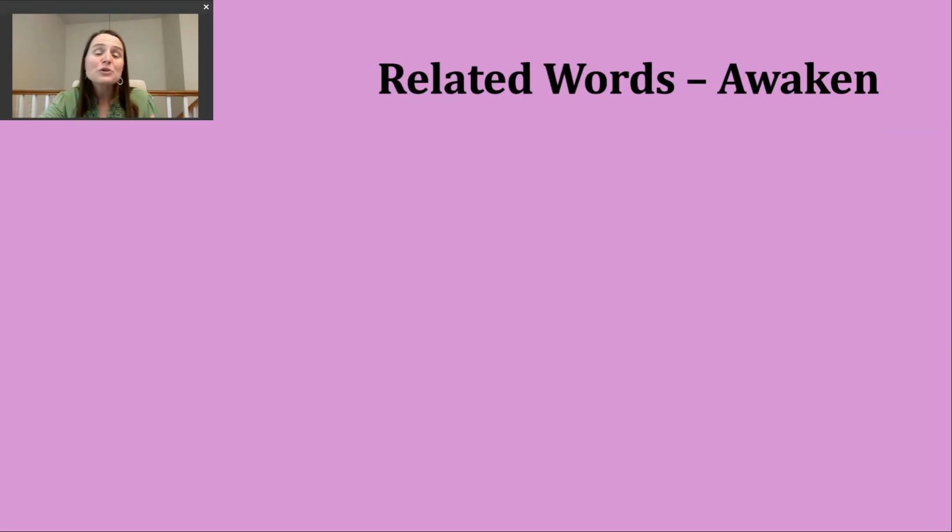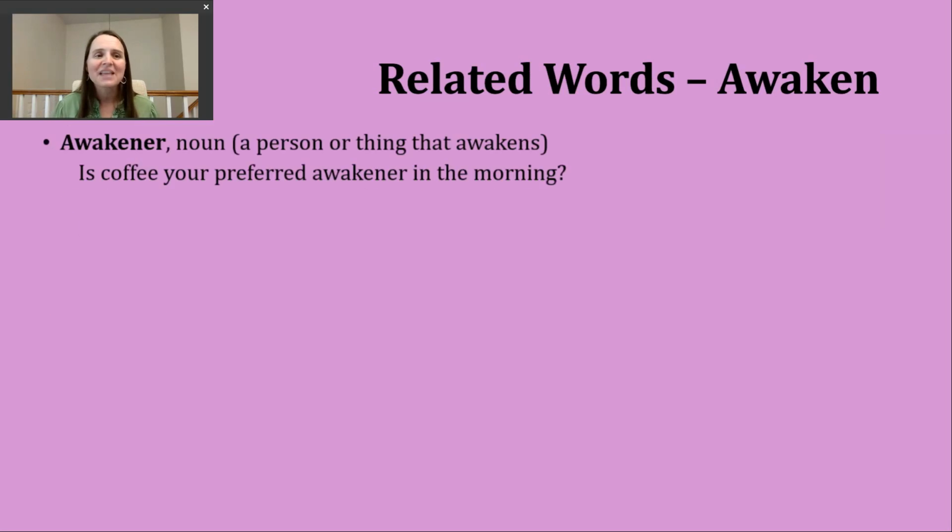Now, let's take a moment to talk about a few words that are related to our verb awaken. And the first word we're going to look at is a noun form. So you can see the suffix er being added onto our verb. So we have awakener. And hopefully that ending suffix tells us this is a person or thing that awakens, right? So it ties back to our verb here. So this isn't a super common word that I think you'll hear or see very often, but still kind of good to review that pattern.